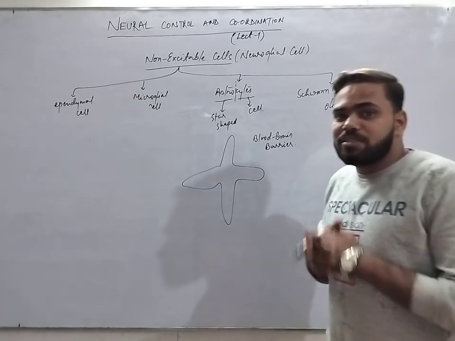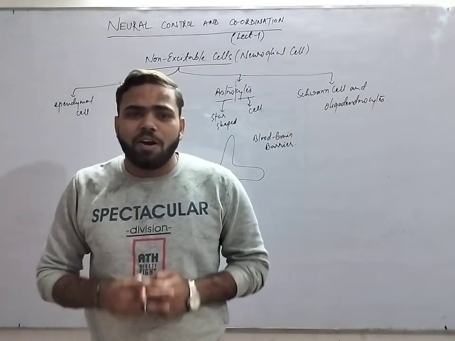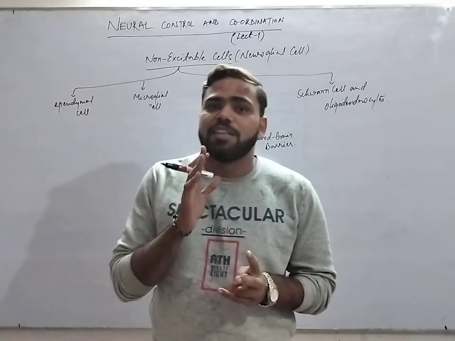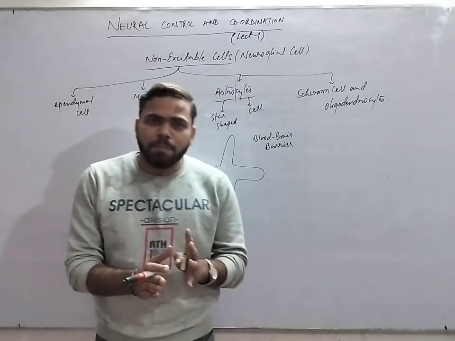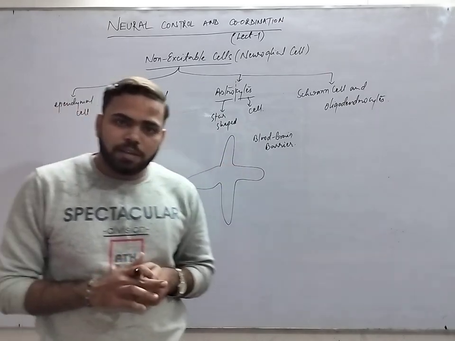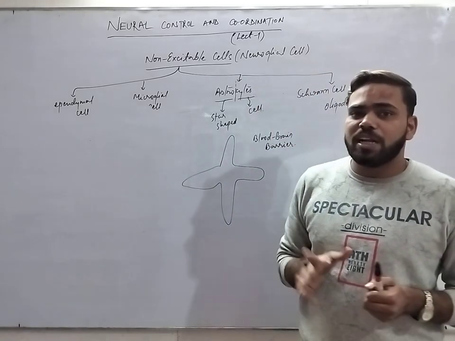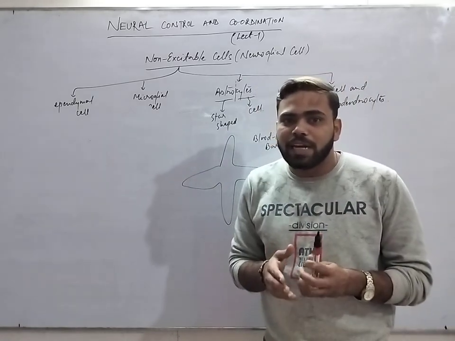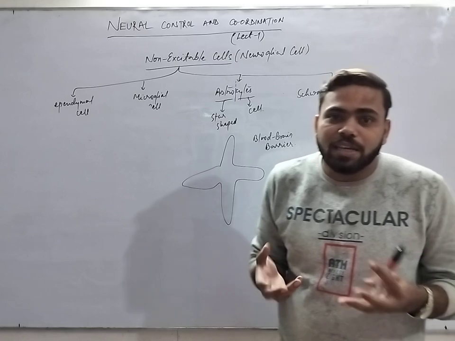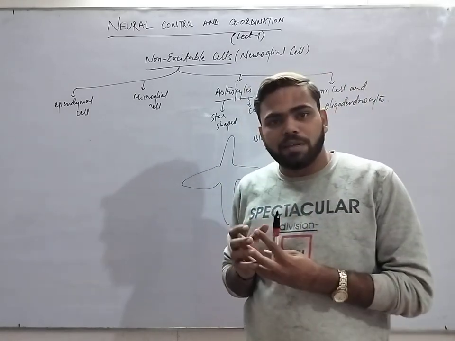That's why there is very little probability of getting infection in the brain. This is only because of these star-shaped astrocyte cells. The blood is not directly connected with the brain so that things can go very easily. There are astrocytes between the blood vessels and the brain.